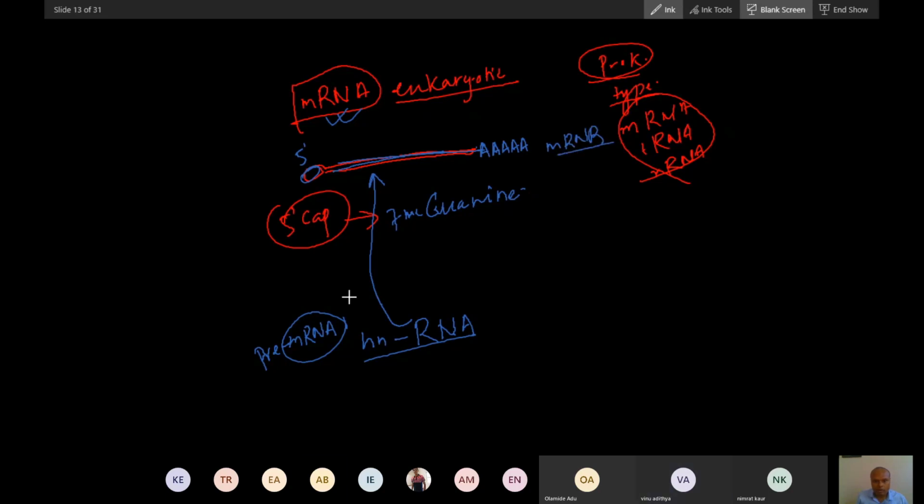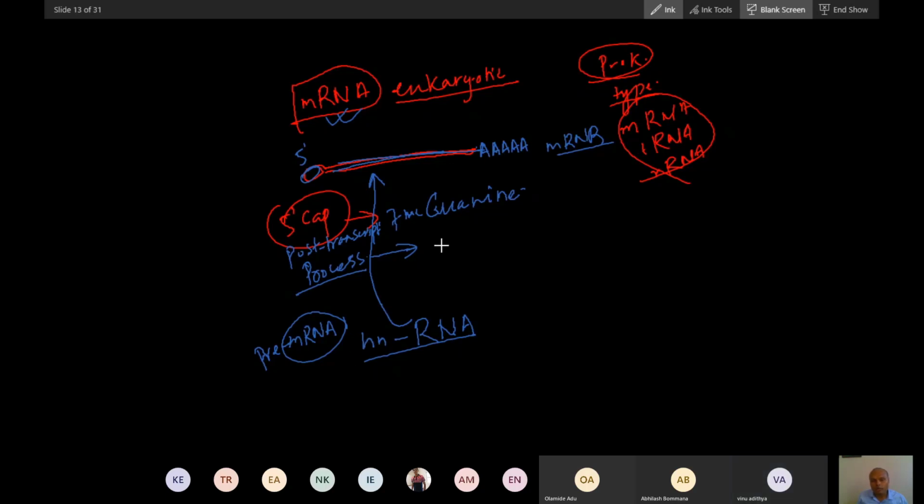Yes, good, processing. Which type of processing? Post-transcriptional processing. And which events happen for processing? Not transcription, transcription has already been done.